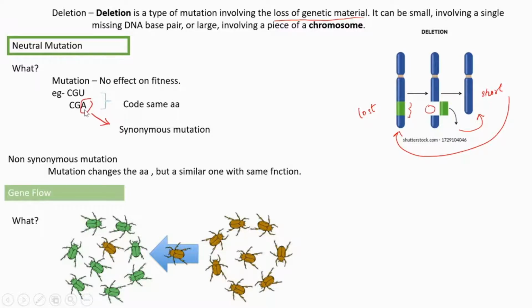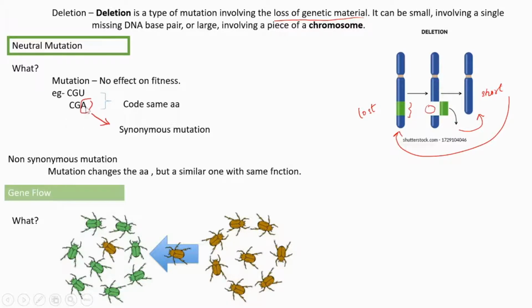Even if adenine comes in the place of uracil, there is not much problem, because we know that the third base doesn't have any role in determining which amino acid it needs to code.